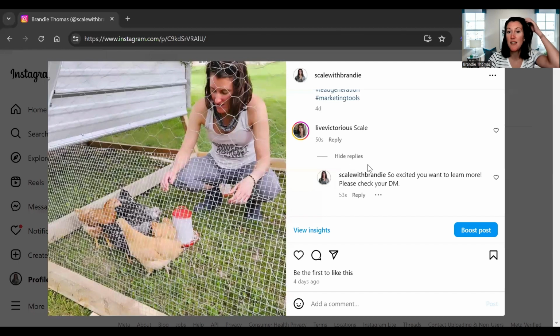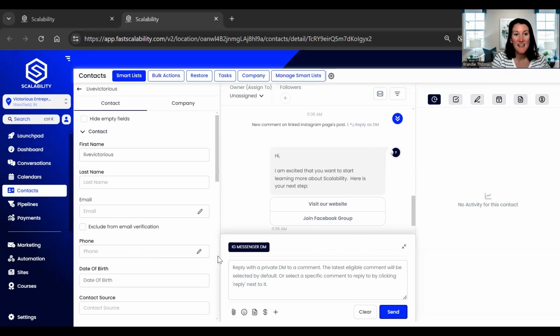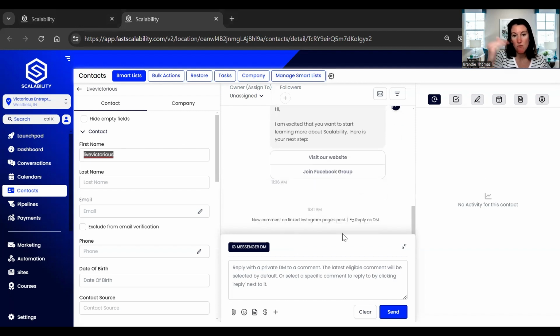I have commented scale from my other Instagram account, and you can see that that workflow triggered. And so it's saying, hey, so excited that you want to learn more. Please check your DM. Okay, and then you can also see here that when you go to your contacts, it does save them as their Live Victorious or their handle. And then you can see that the message was sent. And then if they clicked one, you would be able to see, and you can also respond to them in your actual contact messaging center.